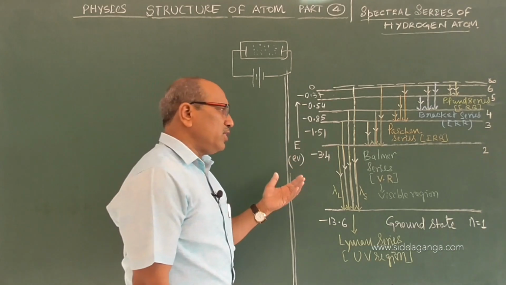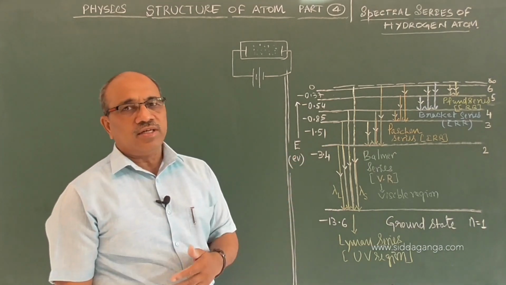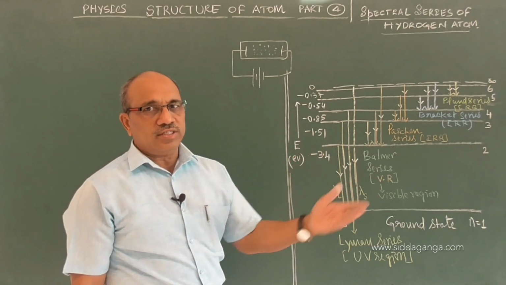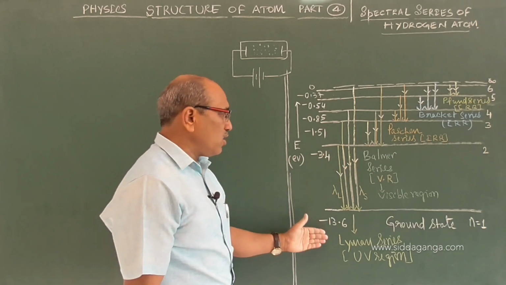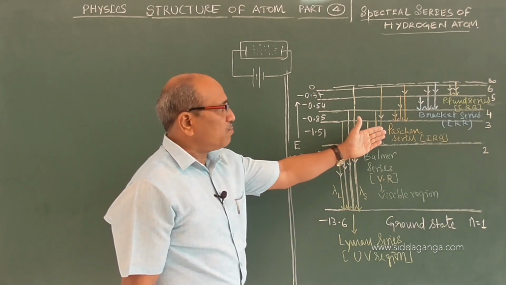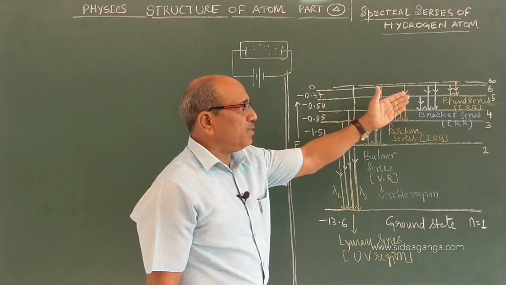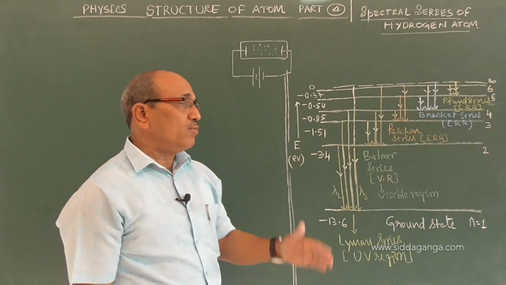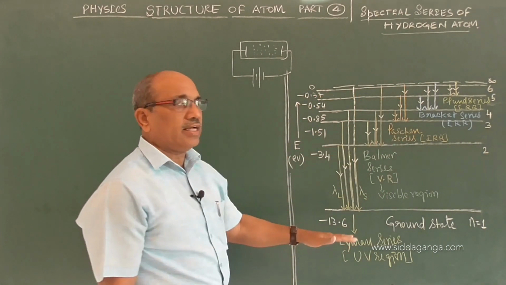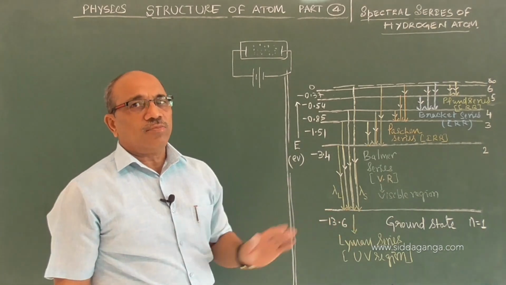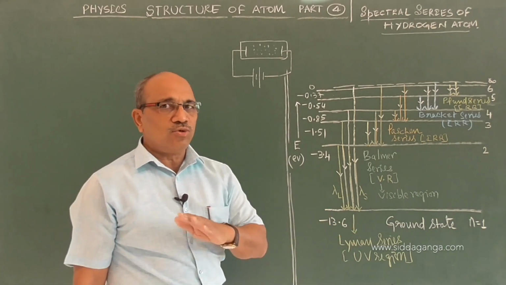According to the scientists who worked on it, we have learned 5 different series: the Lyman series, Balmer series, Paschen series, Brackett series and Pfund series. I already told you we are discussing the energy level diagram. We are not considering the orbital diagram because there is no path.